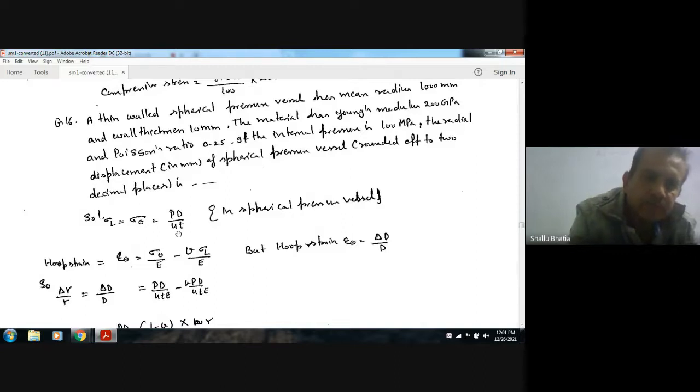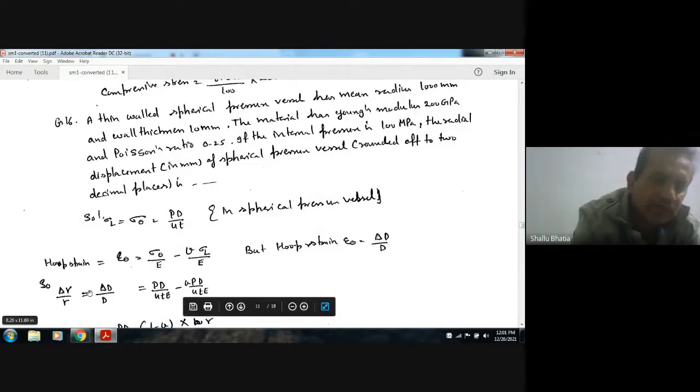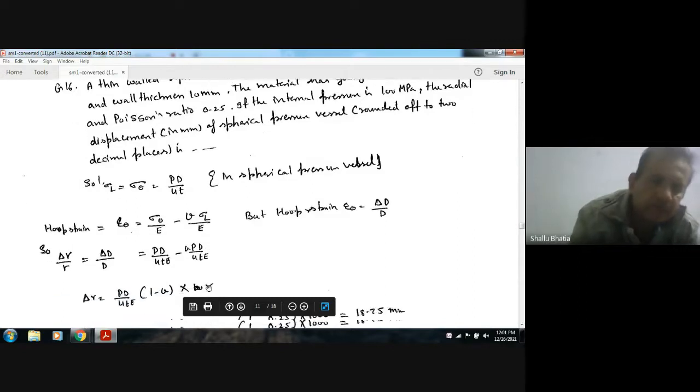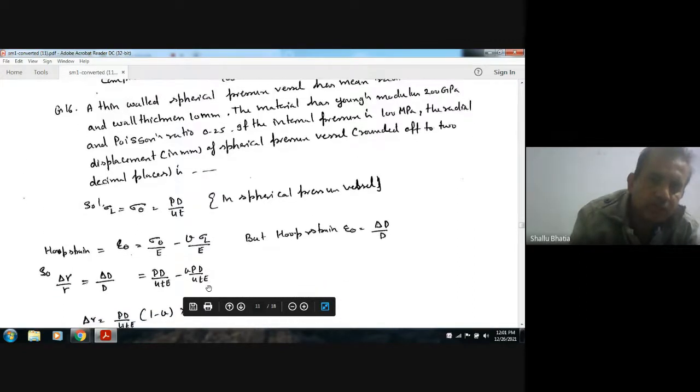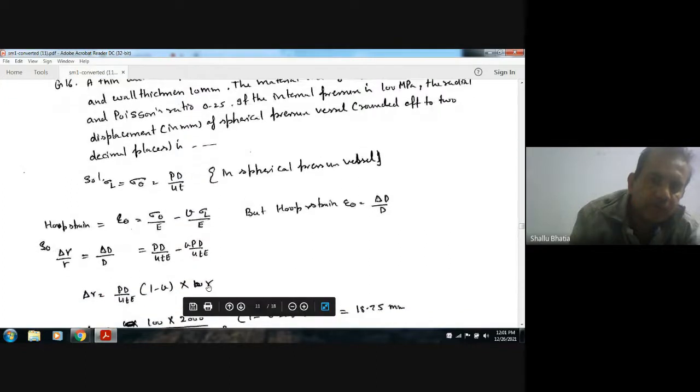Okay, and both these stresses are tensile in nature, so the hoop strain epsilon theta is sigma theta by E minus mu sigma L by E. Okay, so this is the circumferential strain, and circumferential strain is the change in circumference by circumference, or del D by D, or del R by R. Now putting the value, PD by 4T E minus mu PD by 4T E, with mu equal to 0.25 and R equal to 1000.